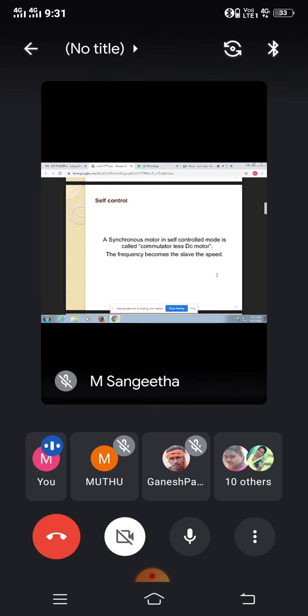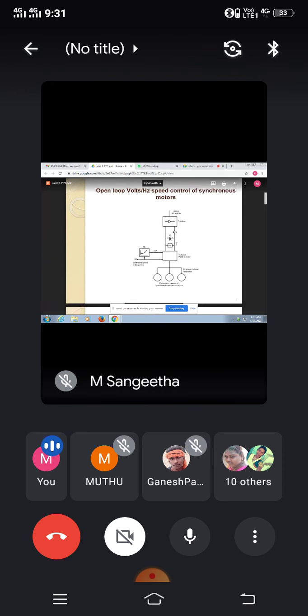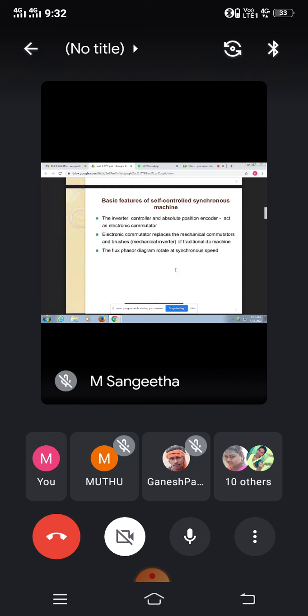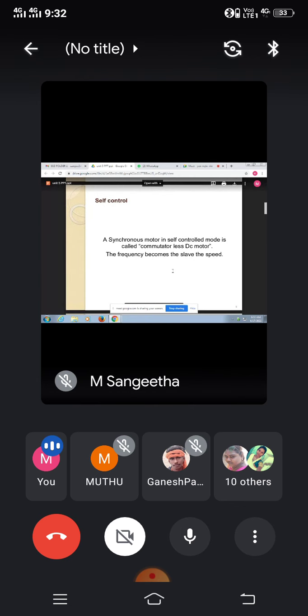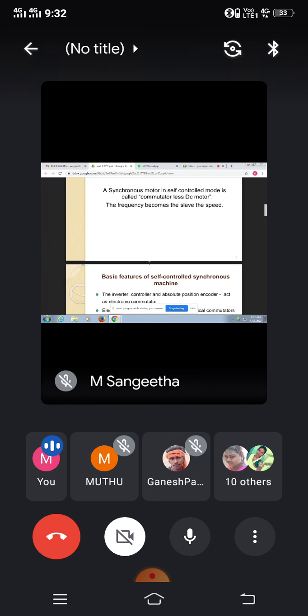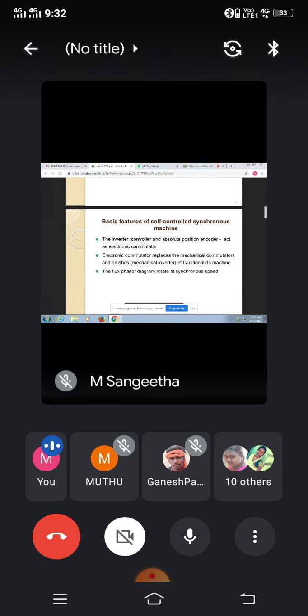So this commutator makes the device turn off automatically by using the opposite charges of inductance and capacitance applied across it. So it will turn off automatically. This method is a self-control method. Then the self-controlled synchronous machine has some basic features.